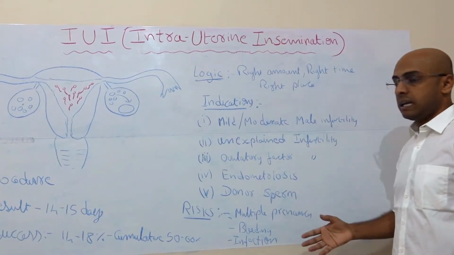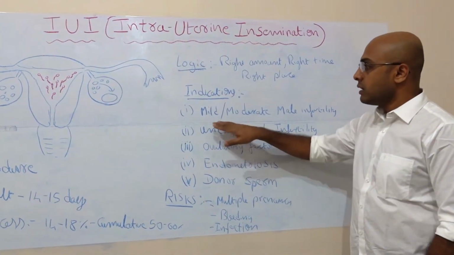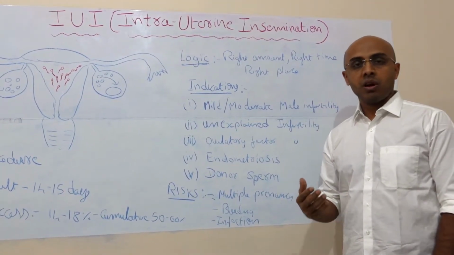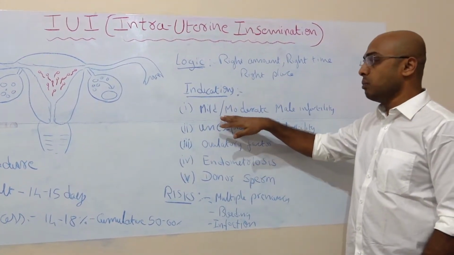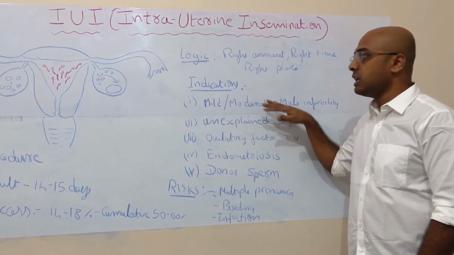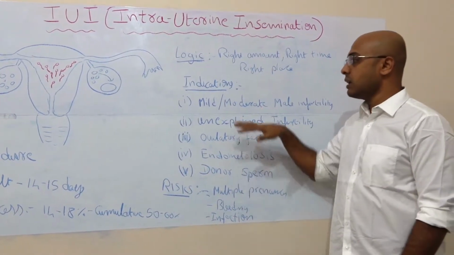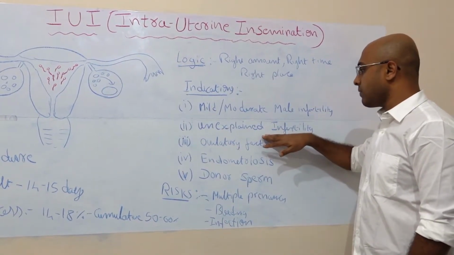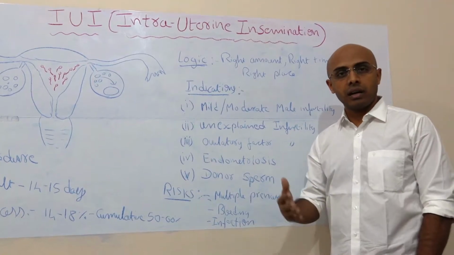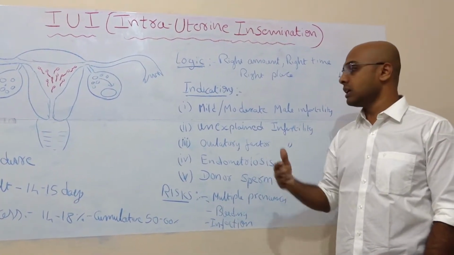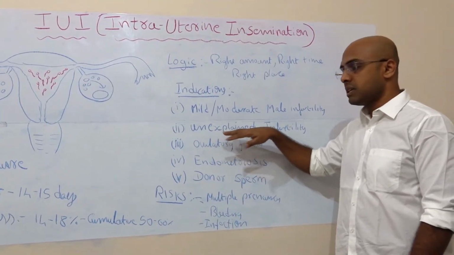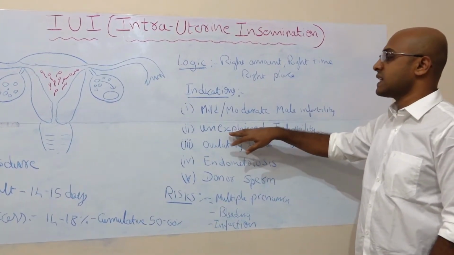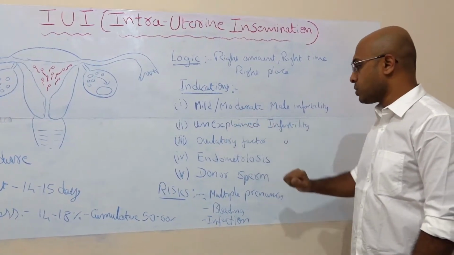The indications are, first, mild to moderate male infertility, for example when they have low sperm count or low motility. If it is severe, we may not suggest IUI. Second, unexplained infertility: they have tried all kinds of medicines, they have tried for a couple of years, but still are not conceiving, so we suggest an IUI procedure.